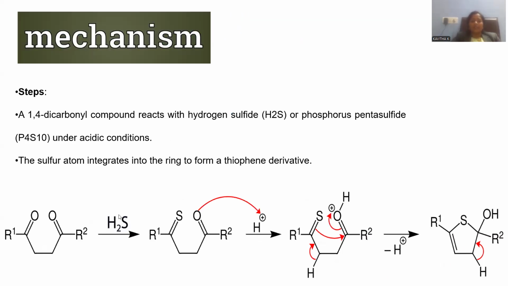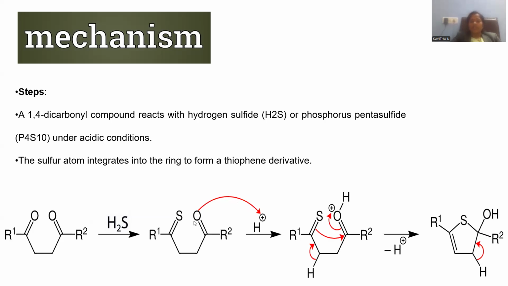Let me show the step-by-step mechanism pertaining to Paal-Knorr synthesis. The 1,4-dicarbonyl compound is taken and added with the reagent dihydrogen sulfide. Whenever dihydrogen sulfide is added, it acts as a sulfurizing agent. Sulfur will be released, replacing oxygen, giving rise to a thioketone. Instead of dihydrogen sulfide, we may alternatively use phosphorus pentasulfide, P4S10, under acidified conditions. Initially, thioketone will be generated. Under acidified conditions, H plus operates upon this ketonic functional group.